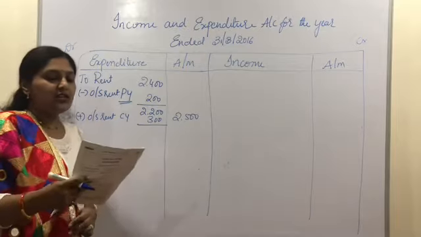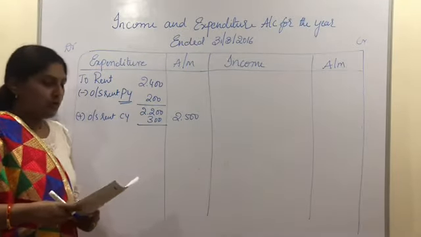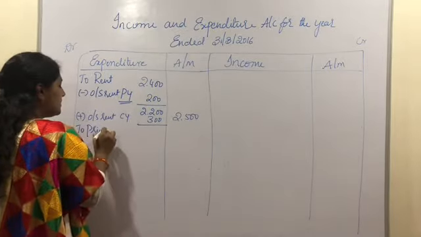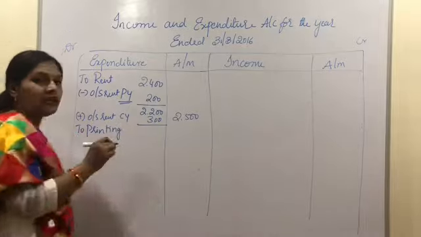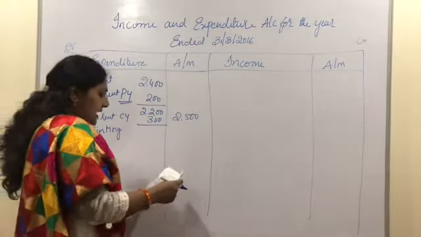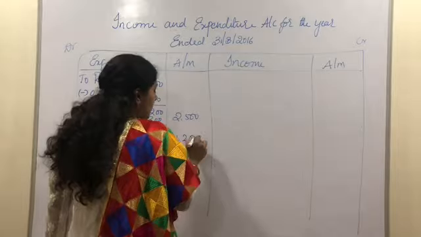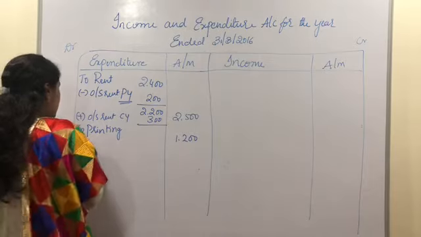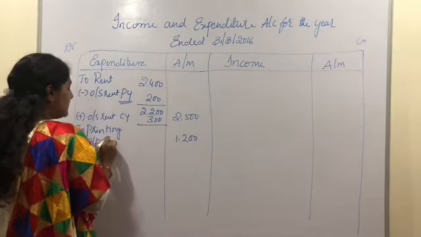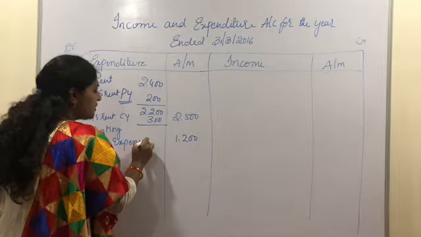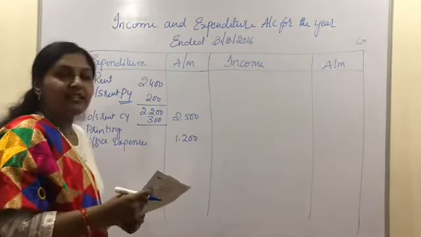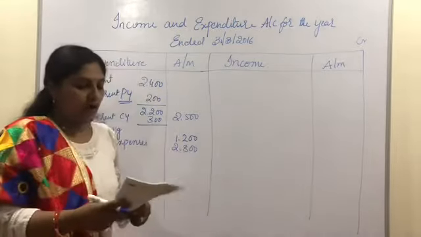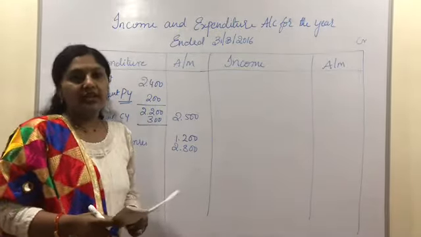After the rent, the next expenditure given in the problem is printing. There is no adjustment related to printing, so we can write the value as it is in the outer column, and the balance of printing is 1,200. After the printing, the next expenditure is office expenses. Again, we don't have any adjustment related to the office expenses, so we shall write it as it is. The balance of office expenses is 2,800.